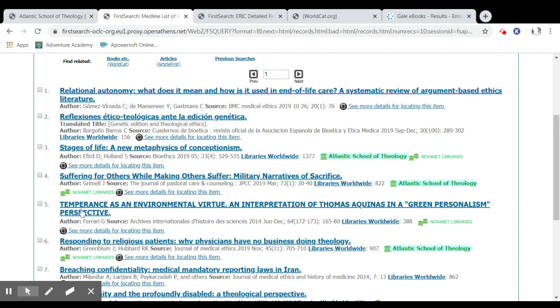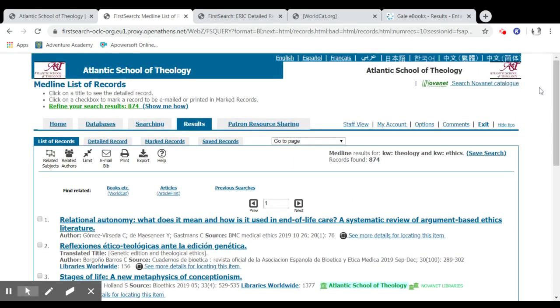Interesting. Temperance as an environmental virtue, an interpretation of Thomas Aquinas in a green personalism perspective. Relational autonomy, what does it mean and how is it used in end-of-life care? A systematic review of argument-based ethics literature. There's a lot of potential in a database like this, but like ERIC, it's mostly abstract and no full text content. But we can search for that article and try to bring it in for you if you're interested in it. I'm going to take you back.